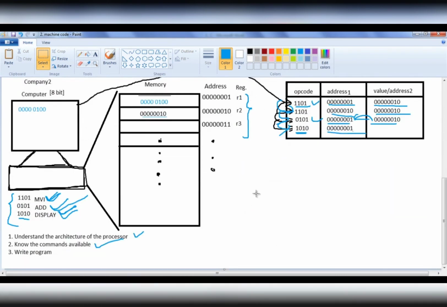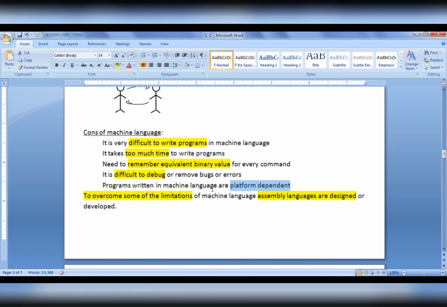So we need to understand the architecture, we need to understand the commands available and their binary equivalents, then we have to write the code. So you can think that for every other platform we have to write different code. So it is very difficult to learn, to write the codes, to remember the binary equivalents, to debug the errors, and also as it is platform dependent, we have to understand the platform first, then we have to write code separately for separate platforms, right? There are so many disadvantages, or you can say limitations, of machine language. To overcome some of the limitations of machine language, assembly languages are designed.